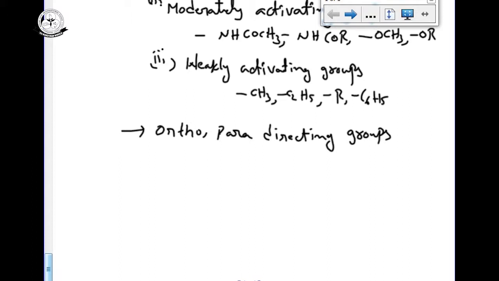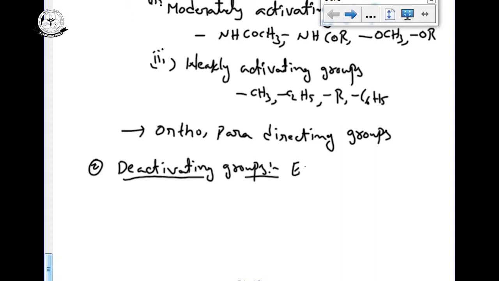Second one is deactivating groups. If the group on the benzene is a deactivating group, it is an electron withdrawing group.